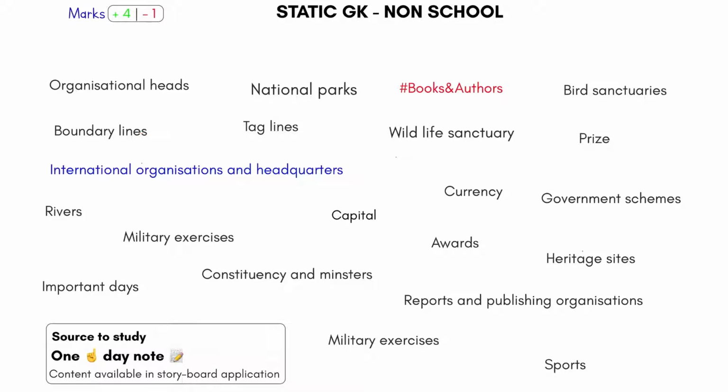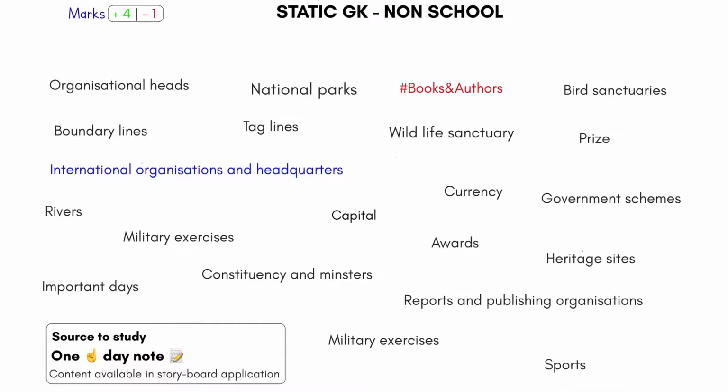Boundary lines. What is the boundary line that separates India from Pakistan? What is the boundary line that separates India from China? Okay, McMahon line and all those things. So those are the kinds of questions that can be asked. As you can see here, books and authors. Yes, this book is written by which author? An organizational head. So these international organizations, who are their heads?